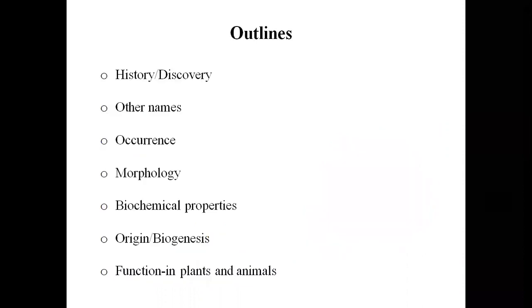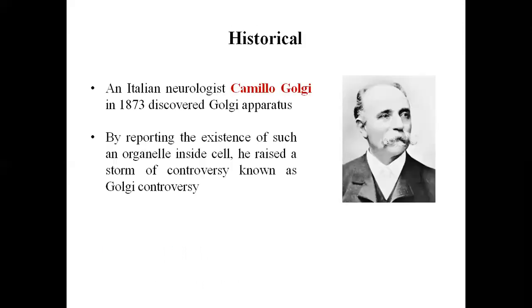So the outline of my today's topic is history and discovery of Golgi complex, then the other names, occurrence, morphology, biochemical properties, origin and biogenesis, and the functions in plants and animals.